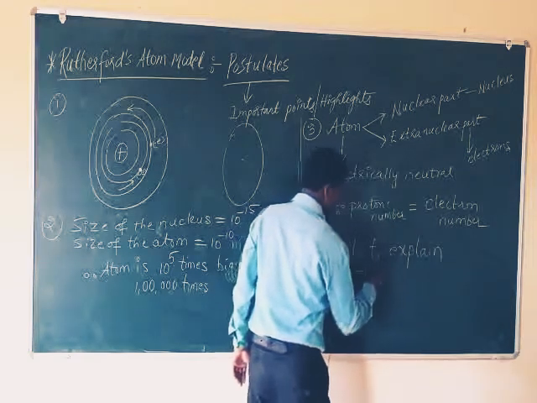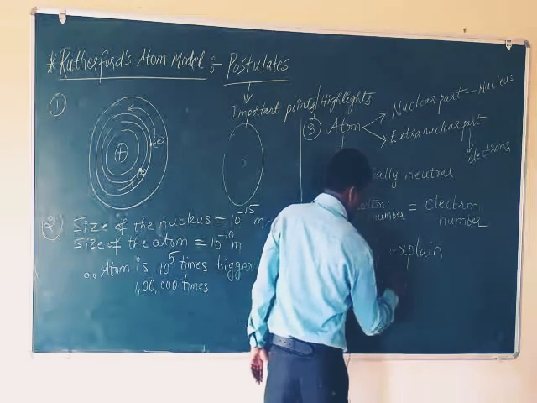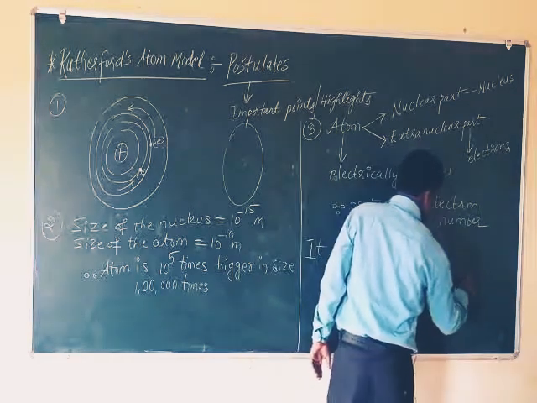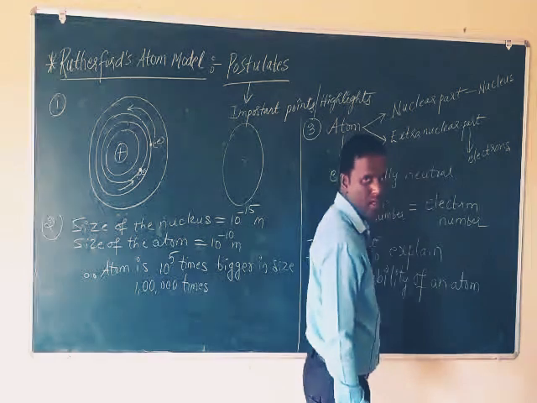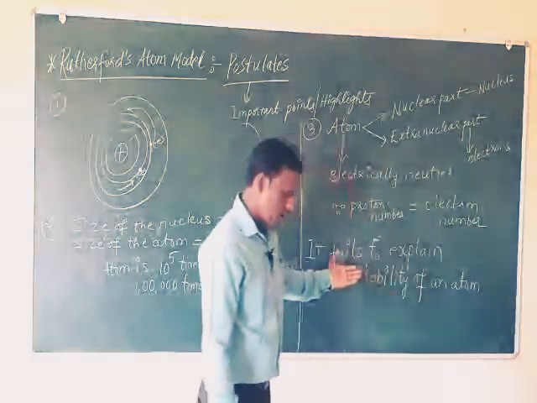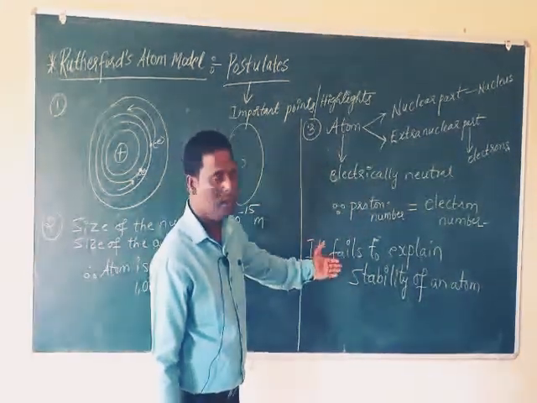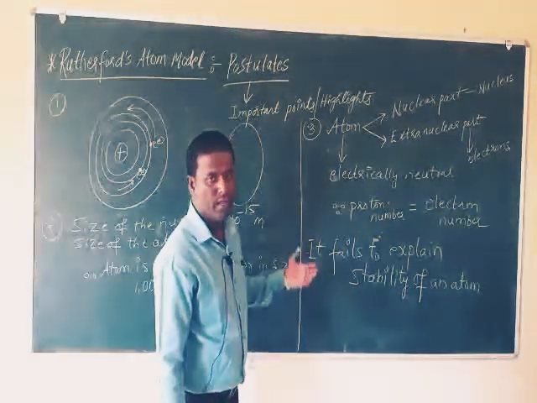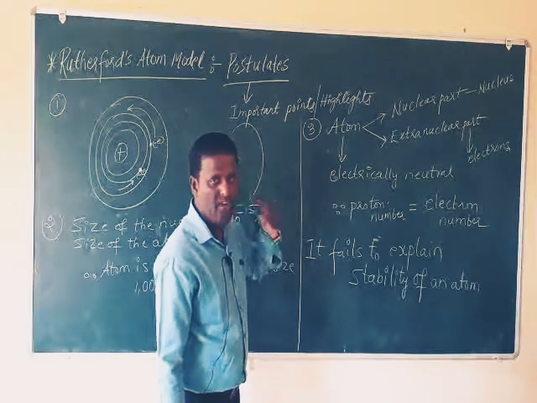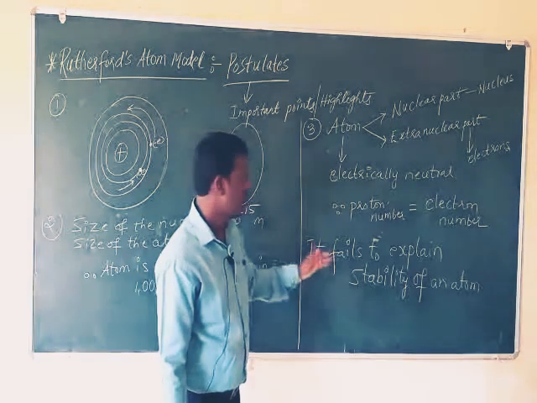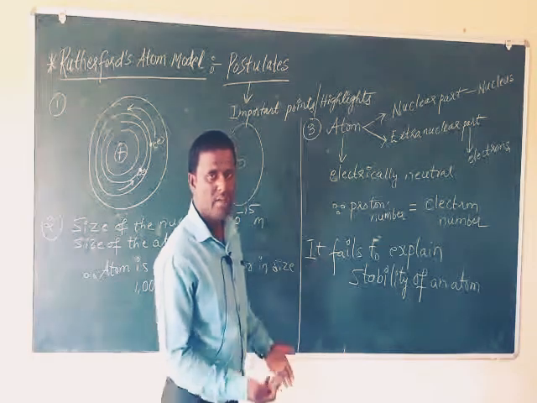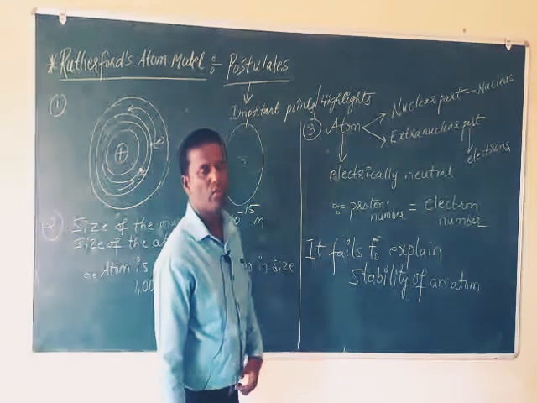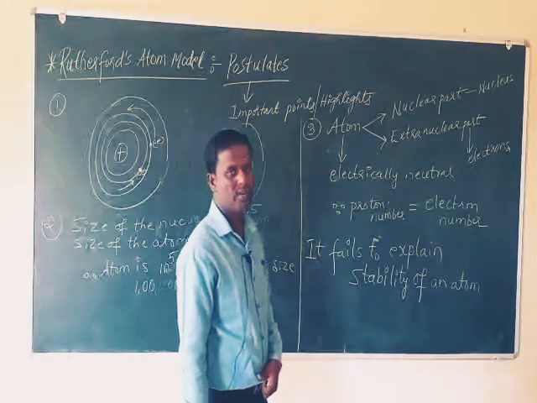the stability of an atom, the stable state of an atom. Here stability means existence of an atom. According to Rutherford's atom model, the atom is not going to be stable. It becomes unstable because finally the electron loses all its energy and falls into the nucleus, and thereby the atom is going to be unstable. So this model was rejected. This model was not approved to that extent.